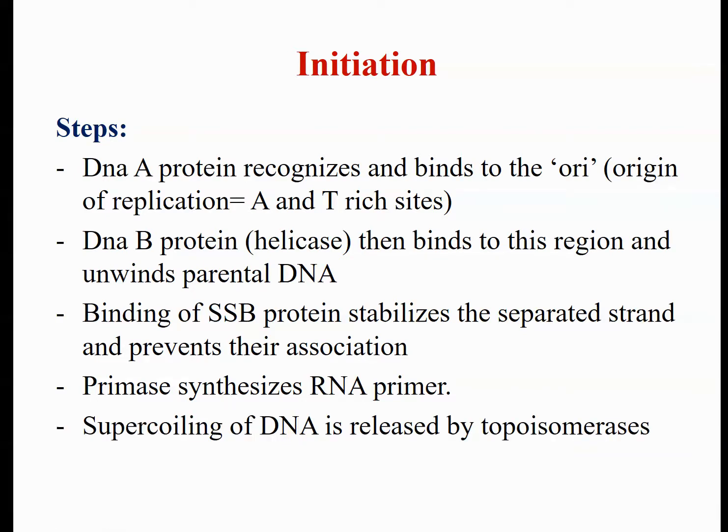Then DNA polymerase will come and start to add nucleotides. That occurs in the elongation phase. And if, because of the activity of the helicase enzyme, some twisting occurs in the double-stranded DNA, that is known as supercoiling, and that is released by topoisomerase for smoother activity of the helicase enzyme.